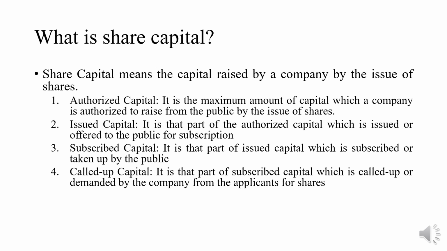Say for example, out of 5 lakh issued capital, rupees 4 lakh is subscribed by the public. In this case, it doesn't mean that the company requires the entire 4 lakh at once. So it collects the amount due from the shareholders in installments at different intervals.